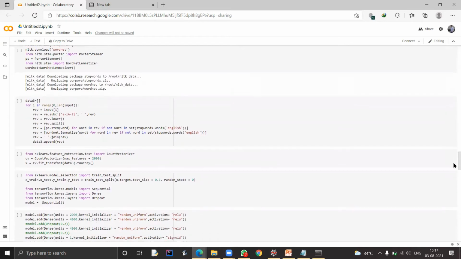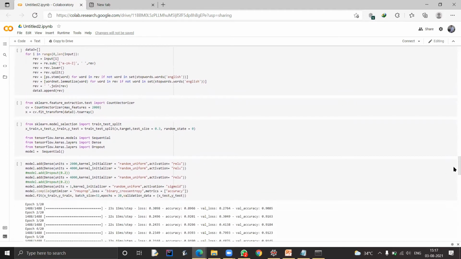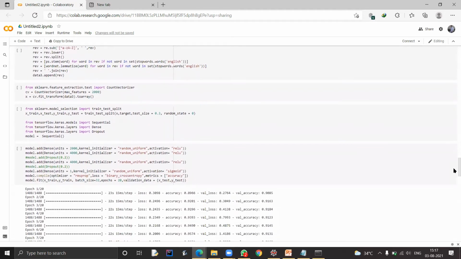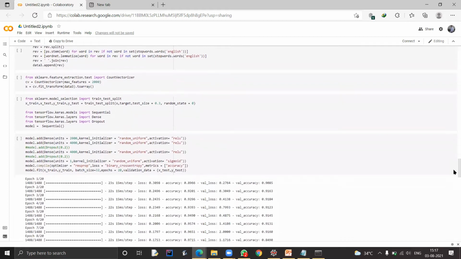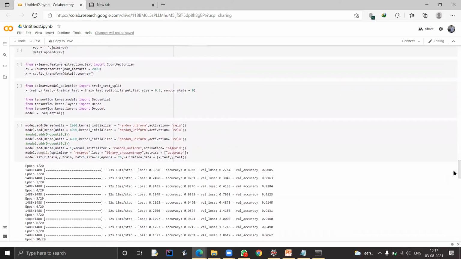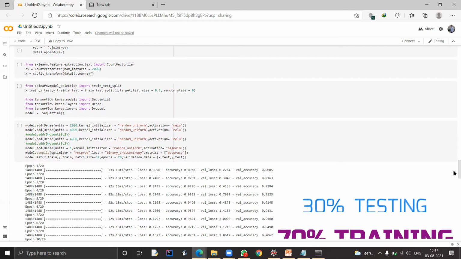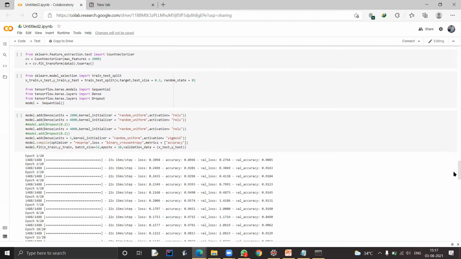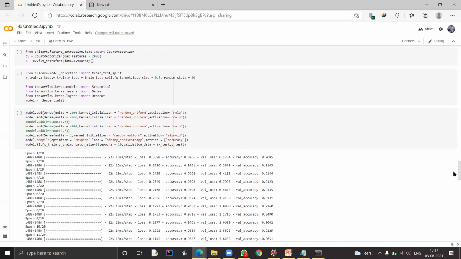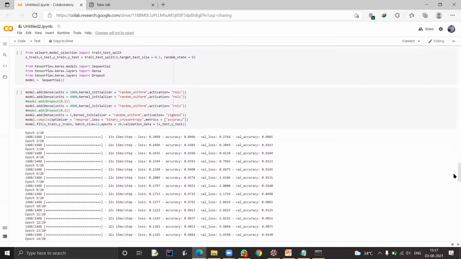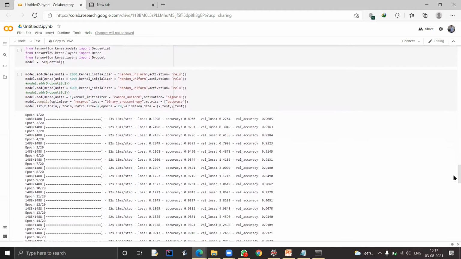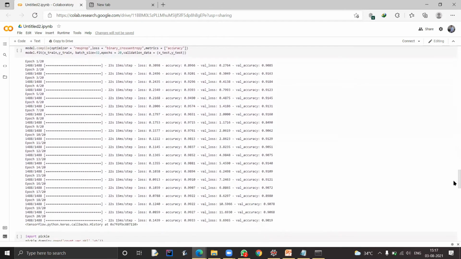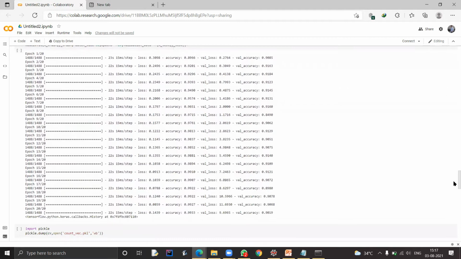Then we vectorize the whole thing using CountVectorizer's fit_transform, then we split the data. We use 30% of the data for testing and the remaining 70% for training. After that we added hidden layers, and dropouts can be used, but we have commented them out. They can be used to increase accuracy if needed. We are using RMSprop as the optimizer, and we used 20 epochs with a batch size of 32.